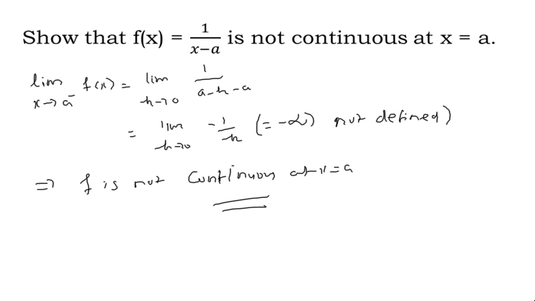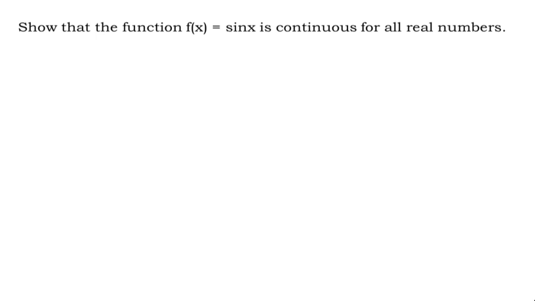Alright, we will move to the next question now. Show that the function f of x equal to sin x is continuous for all real numbers. Here, all real numbers means we can take negative real numbers and non-negative real numbers. Case 1, let x equal to a belong to minus infinity to 0, that means less than 0.